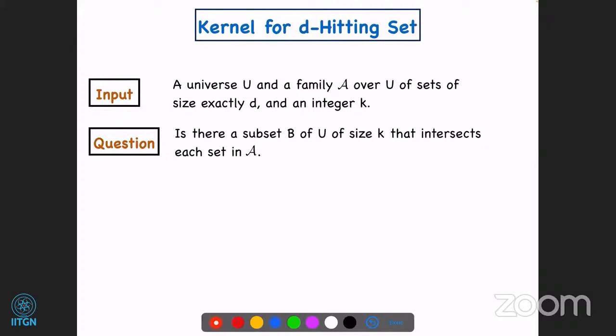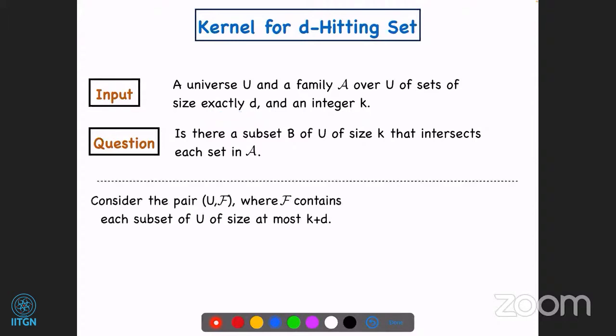So recall that in the d-Hitting Set problem, we have a universe U and a family A over U of sets of size exactly d. Here I am using sets of size exactly d, okay? And we are given an integer k. And the question is to test whether there is a B, a subset of the universe of size at most k, that intersects every set in A. Okay, this is the question.